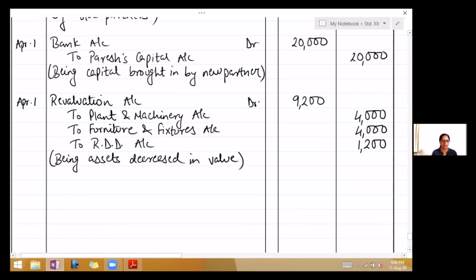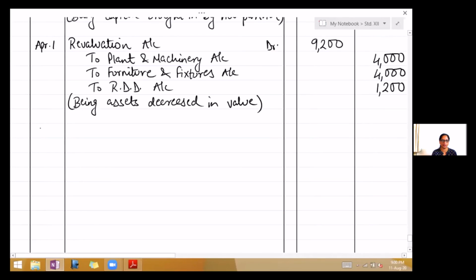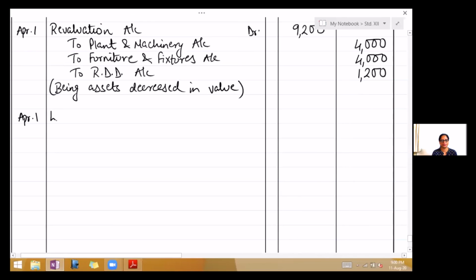Next entry, again, if you look at the revaluation account on the credit side, we give a combined entry there. So write April 1st, land and building account debit 10,000.